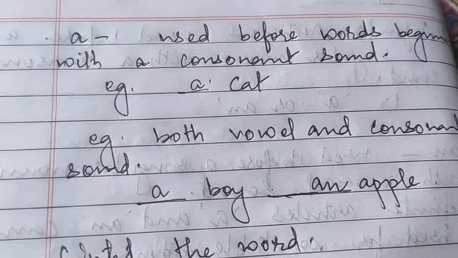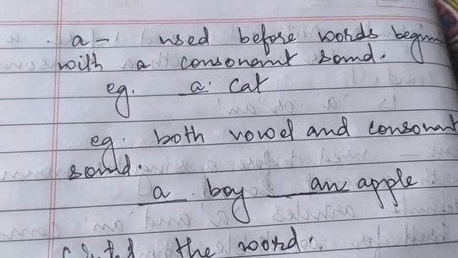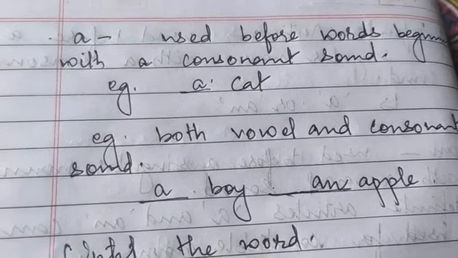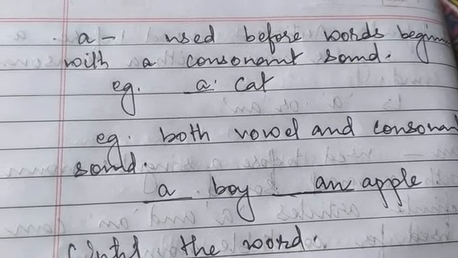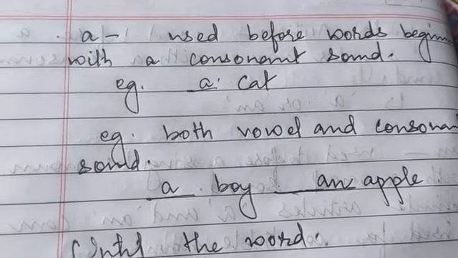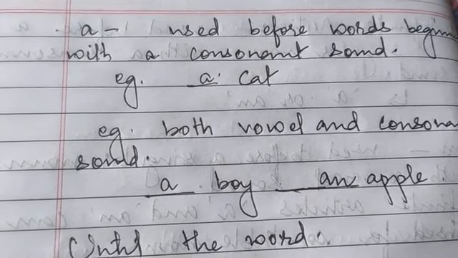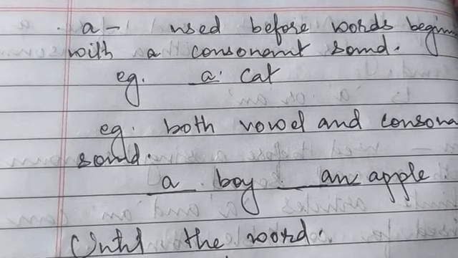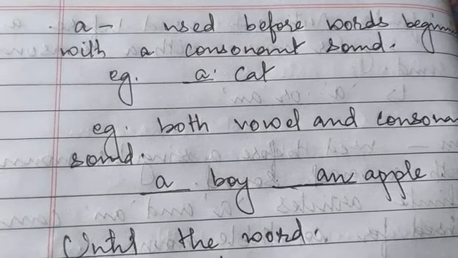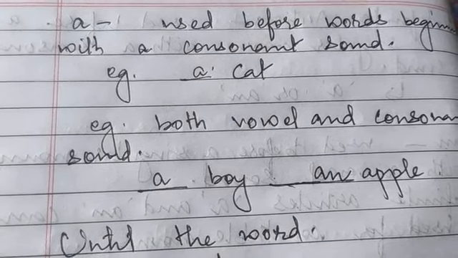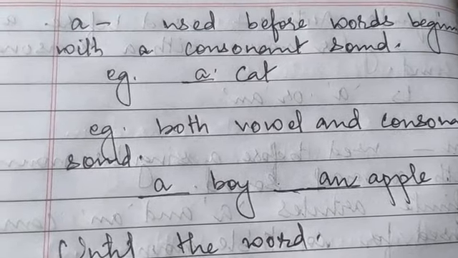In the same sentence, sometimes we get a boy and an apple. Here apple is in singular form as well, and it has a vowel sound. That's why we write an apple. There are many other examples you can go through in your book. I'll be providing some examples as well. Now let us see.